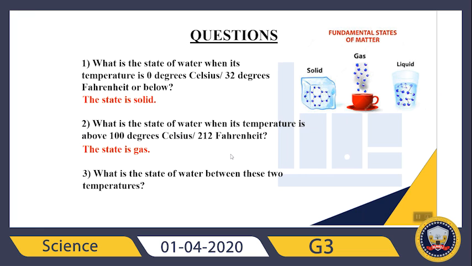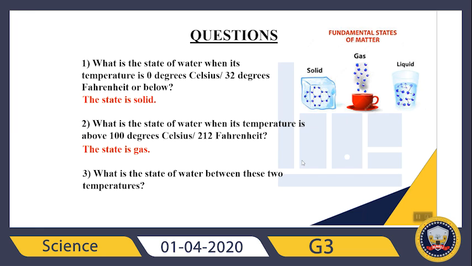What about my last question? It says, what is the state of water between these two temperatures? Which temperatures? Between 0 degrees Celsius and 100 degrees Celsius. What is my state? It will be solid, gas, or liquid. For example, let's say 50 degrees Celsius or 20 degrees Celsius, it doesn't matter. What is the state?